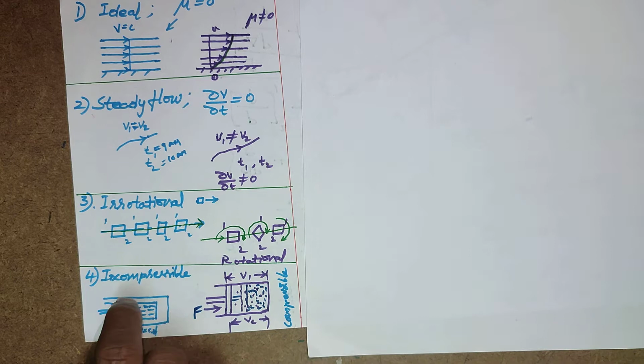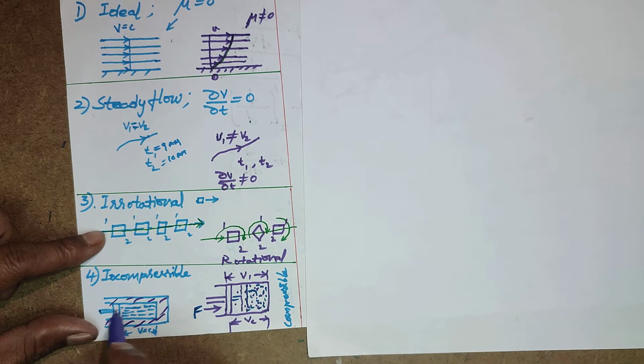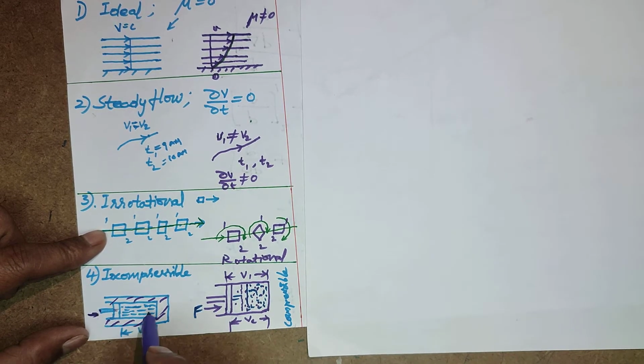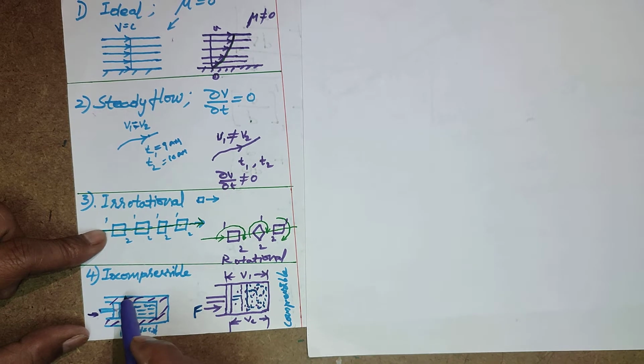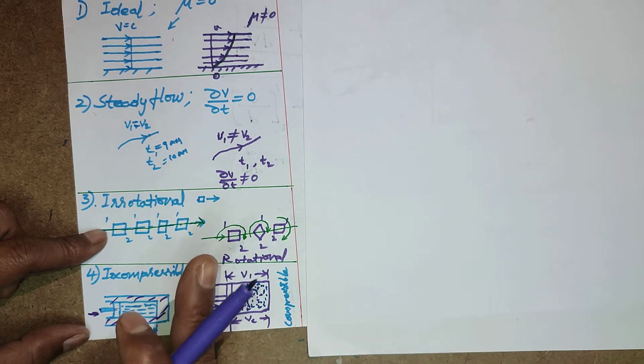If we take liquid in a rigid cylinder with a piston, when you push from here, it will not press this water or liquid. So all liquids are incompressible. Nevertheless, it is applicable only for liquids.